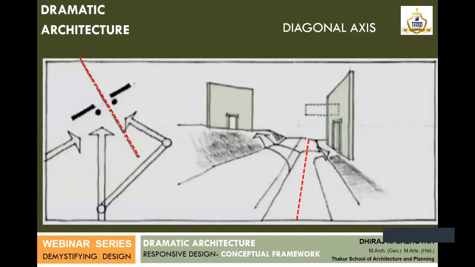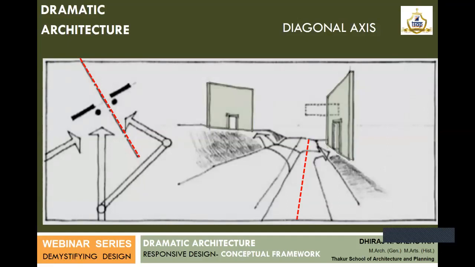The next approach to create a dramatic axis is the diagonal axis. The diagonal axis is a very sure shot formula in many ways to create dramatization, because the built form appears to slightly move on its own. When you are moving on a diagonal axis, you sometimes feel that the building is moving on its axis.